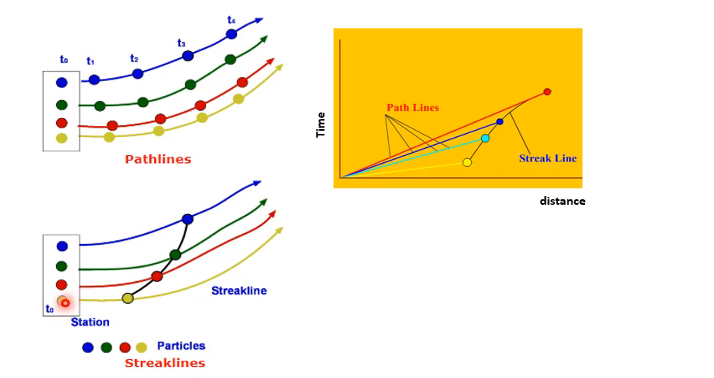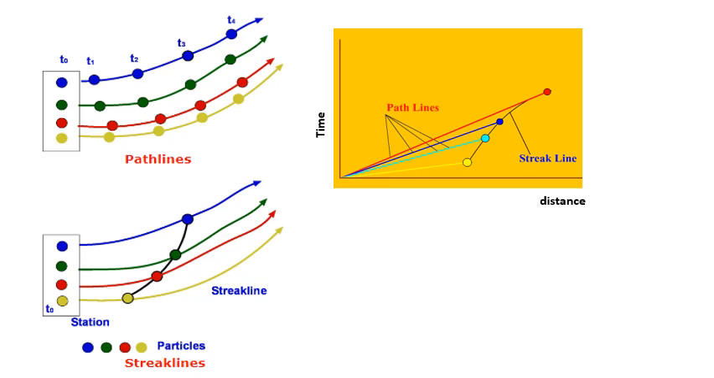A streak line will be if the dye is injected at one section, and after some time a line joins the relative positions of all the particles. Like at t0 all these dyes were at the control station, but at time t1 the yellow, red, green and blue were at these relative positions. So a line joining the new positions will be known as a streak line.